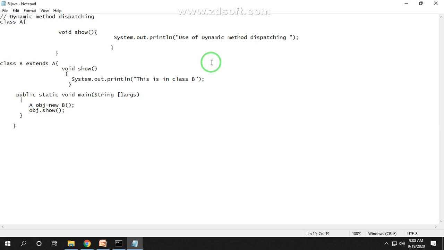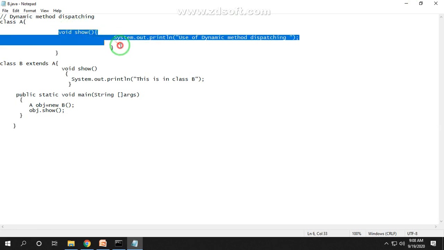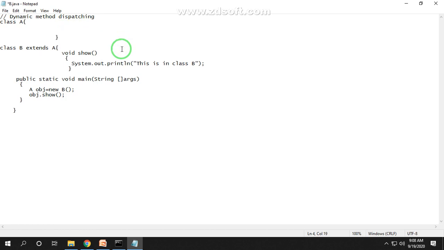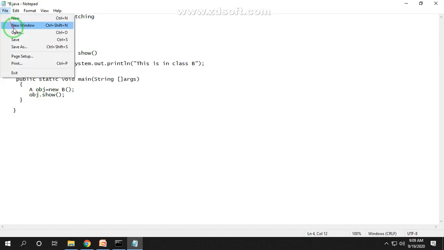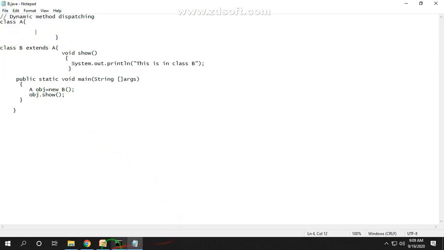Here I have changed something: we delete this method from here, so class A is empty and it is inherited by class B. So is it possible or not? Check it.